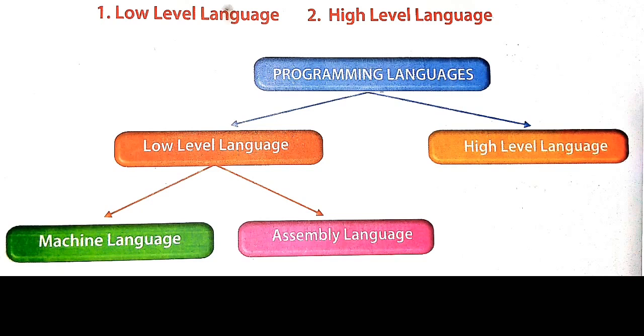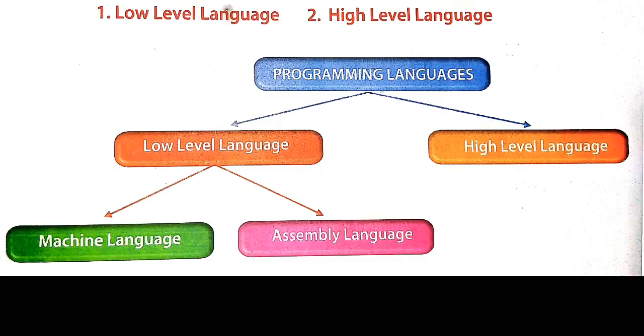Low level language. What is low level language? A language which can be understood by a machine is called low level language. Low level language is divided into two types.